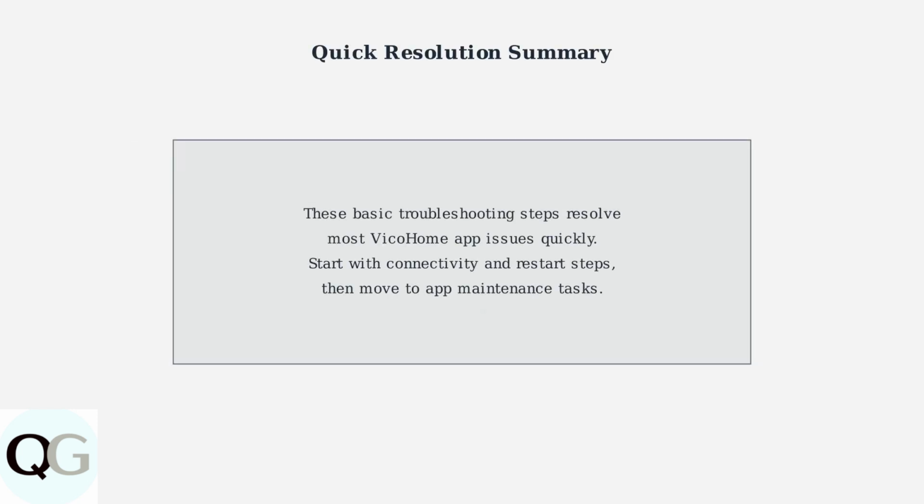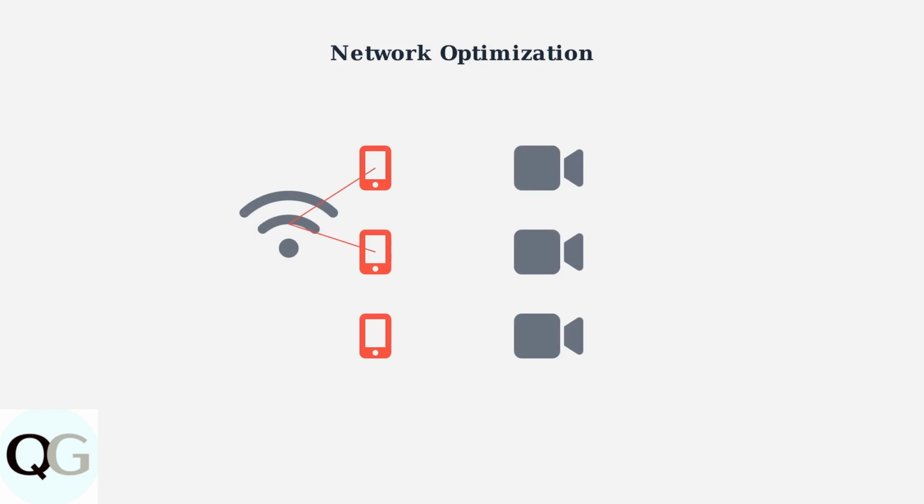These initial troubleshooting steps address the most common causes of VicoHome app problems and can quickly restore your app's functionality. Start with the connectivity and restart steps, then proceed through app maintenance tasks as needed. When basic troubleshooting doesn't resolve your VicoHome app issues, advanced network optimization can make a significant difference. Network congestion is often the hidden culprit behind app performance problems.